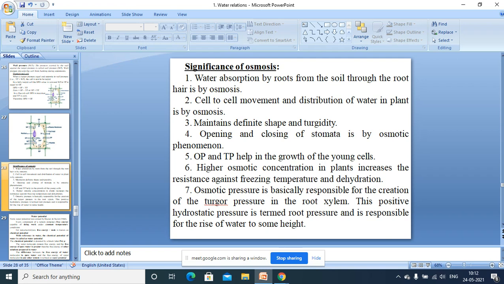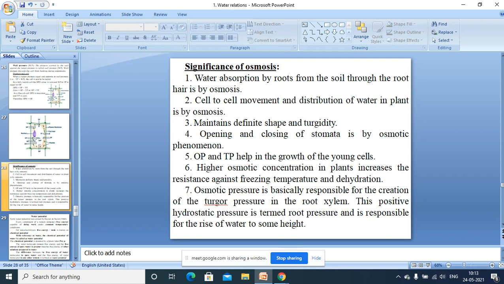Then osmosis helps in maintaining the shape and turgidity. One important aspect I forgot to tell: you know that a turgid cell gets the maximum strength. You can imagine that because turgor pressure value is maximum, wall pressure value is also maximum. But in a flaccid cell, there is no turgor pressure. The protoplasm shrinks.